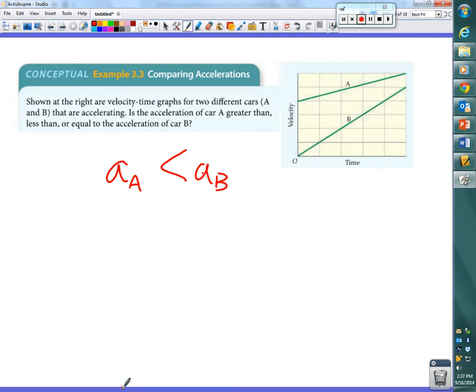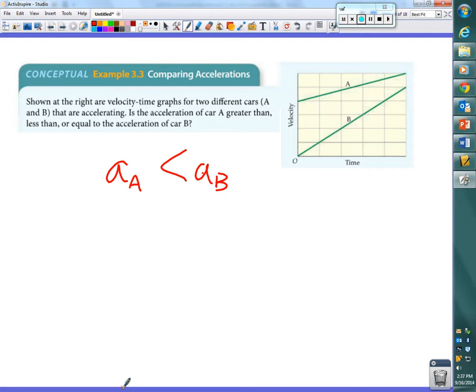All right. What can you tell me about the velocity of A compared to the velocity of B? There's a couple things you can tell me. There's one I'm looking for in particular. Car A has a greater velocity than car B. When? From the starting point all the way to the end. Car A's velocity is always greater than car B's velocity, right?